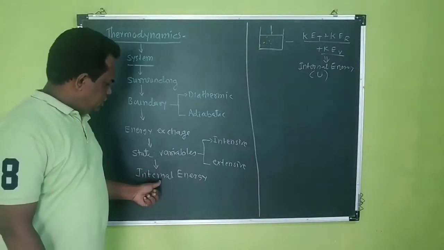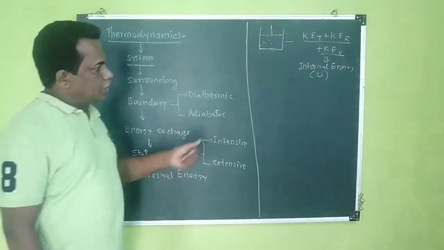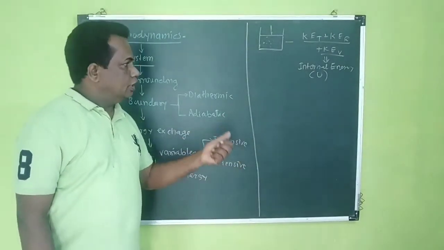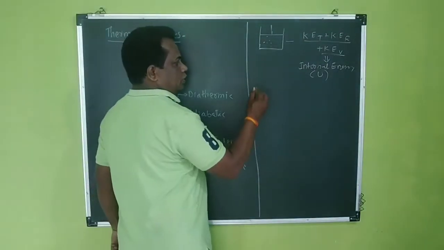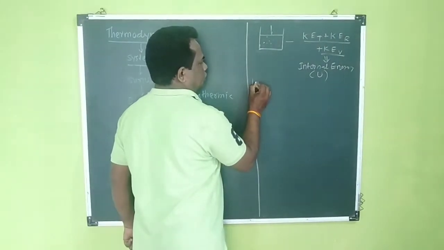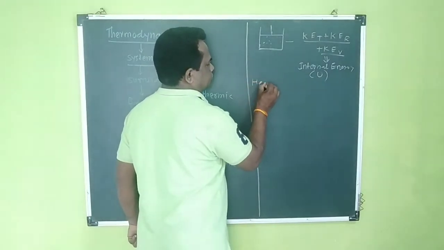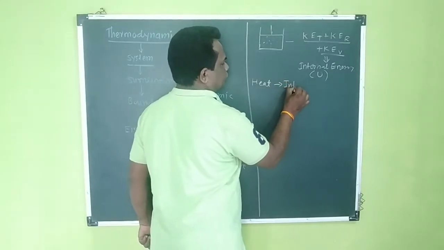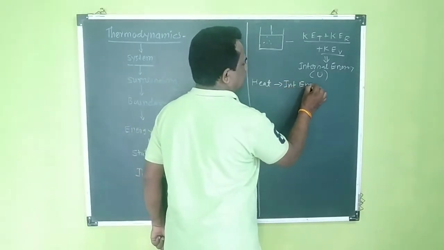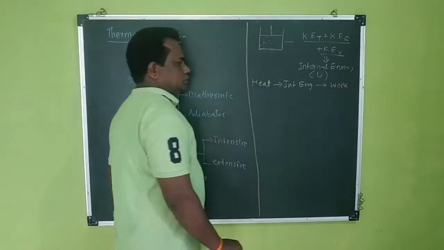Then there is exchange of internal energy as well as heat energy and work. So now we have first of all differentiated heat, then internal energy, and then work.